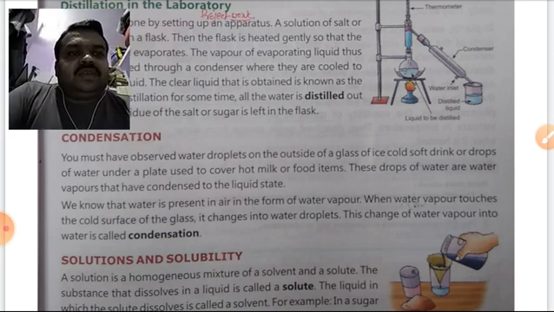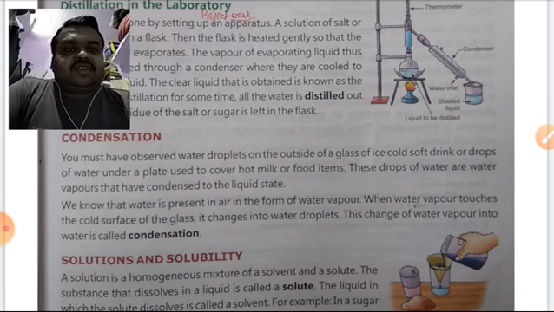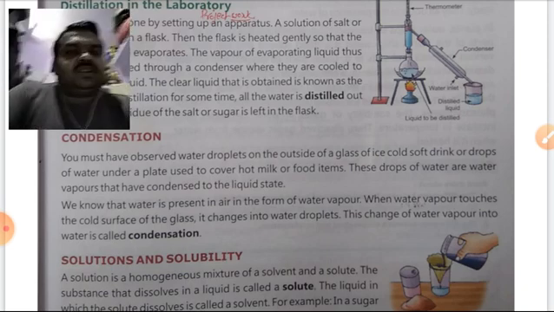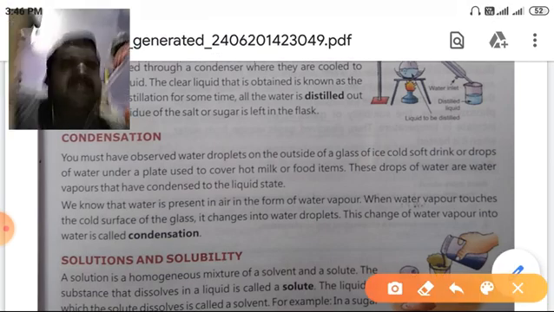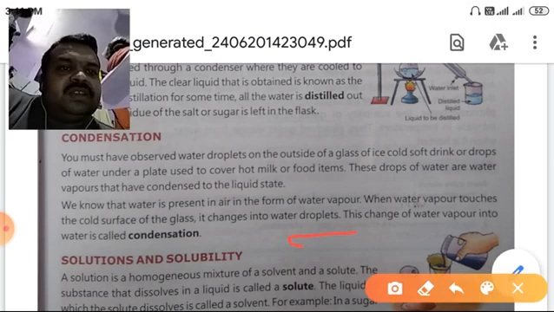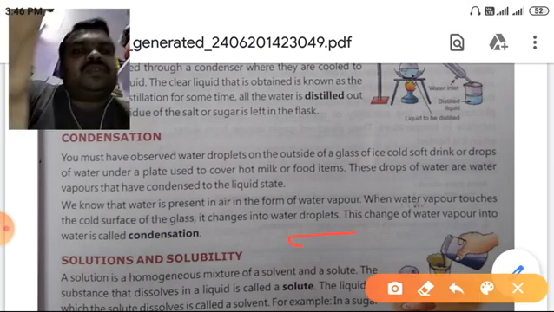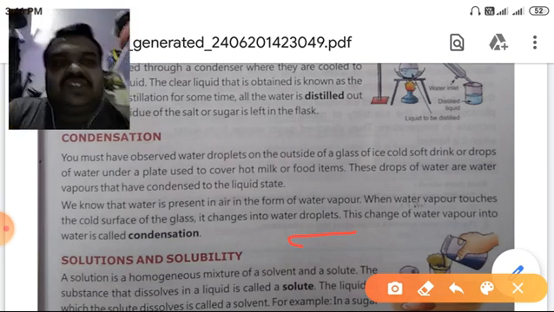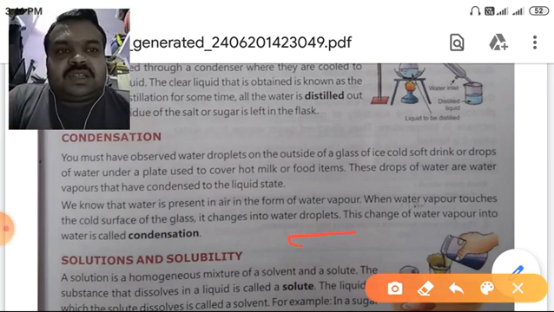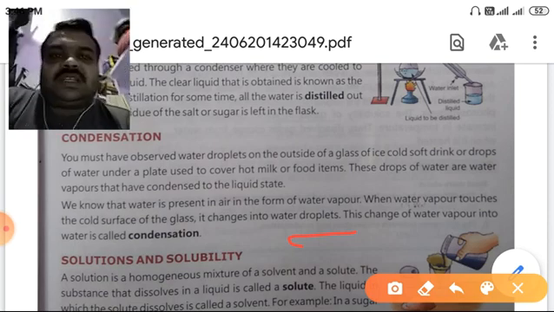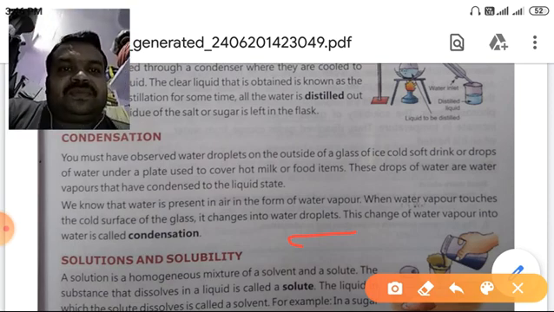When water vapor touches the cold surface of the glass, it changes into water droplets. Underline this word, droplets. Droplets mean little drops of water. This change of water vapor into water is called condensation.